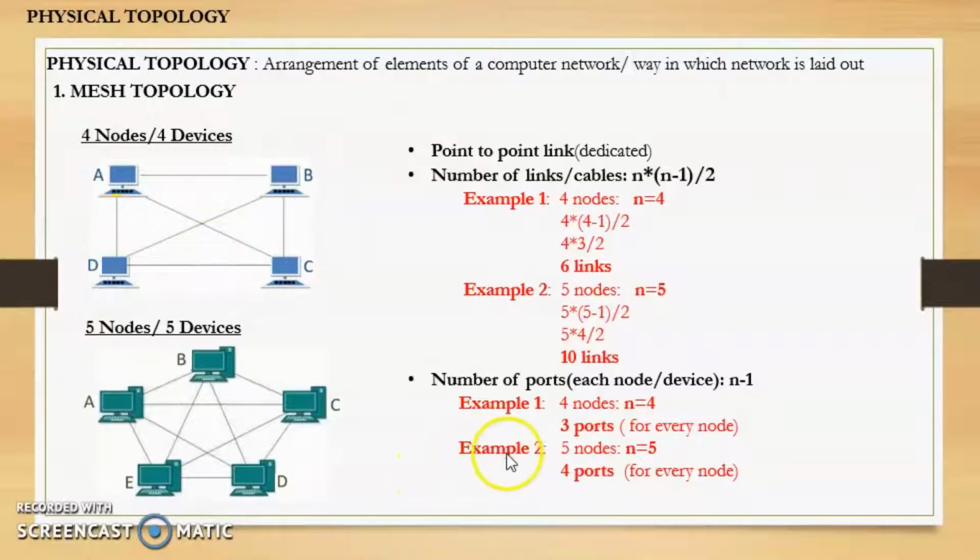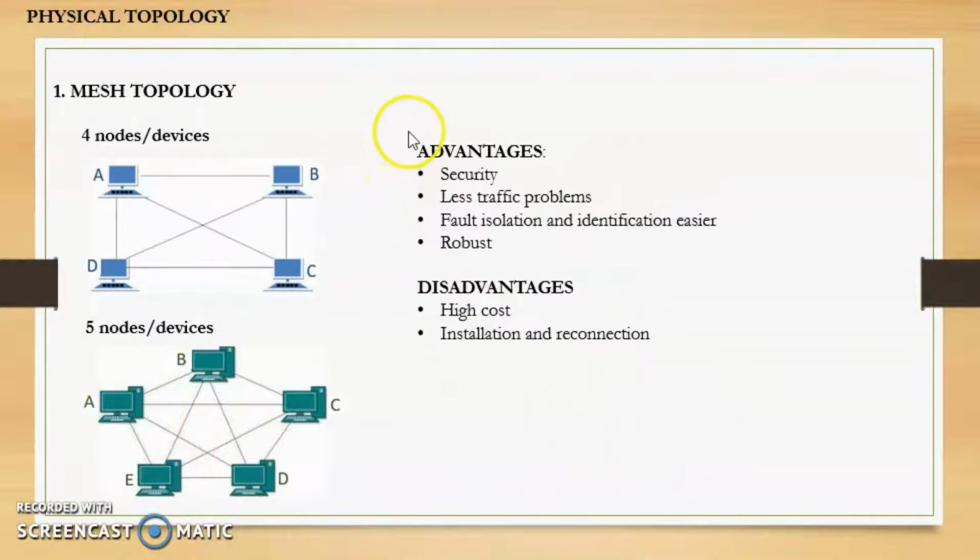Next, let us take another example. If there are 5 devices, the number of nodes will be 5. So if there are 5 nodes, n value will be 5, which means that there will be 4 ports required for every node. In this figure we can see that all these devices A, B, C, D and E have 4 ports each. Next, let us discuss some of the advantages of mesh topology.